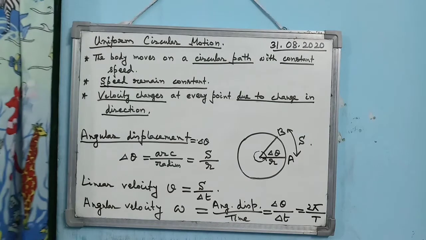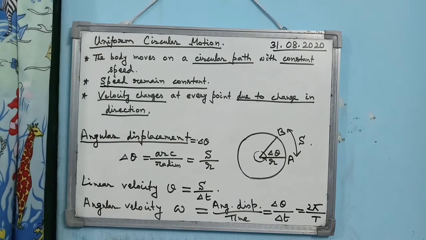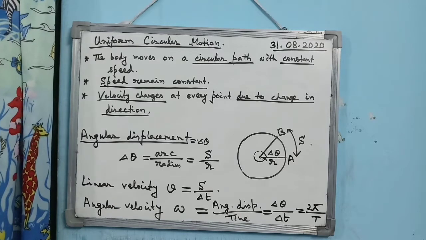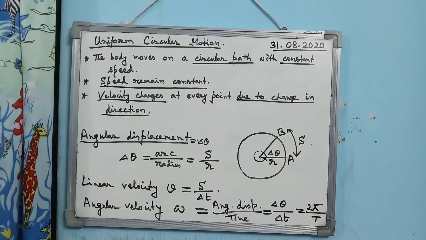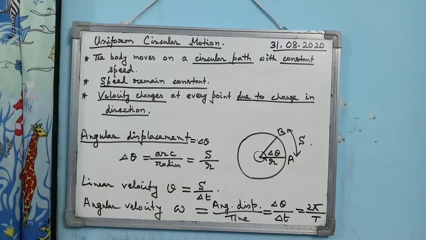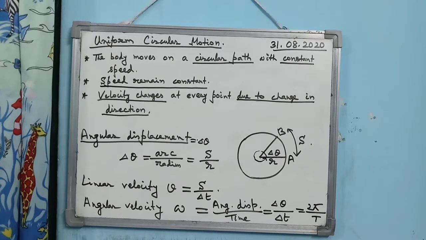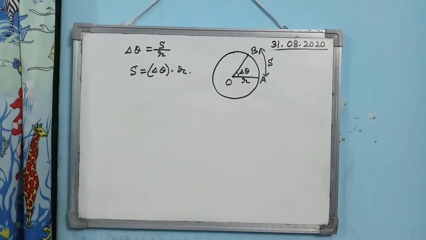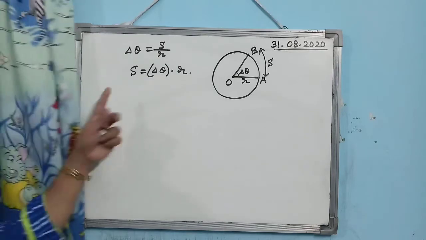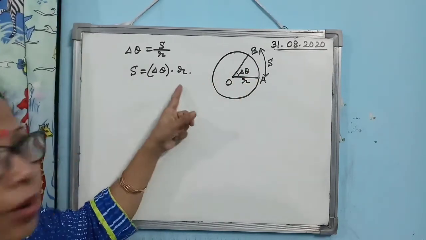So these are the relations and concepts you have to remember: angular displacement delta theta is equal to S by R, linear velocity V is given by S by delta t, and angular velocity is delta theta by delta t, or you can write it as 2 pi divided by T. Now according to our concept, we have got that S is equal to delta theta into R.